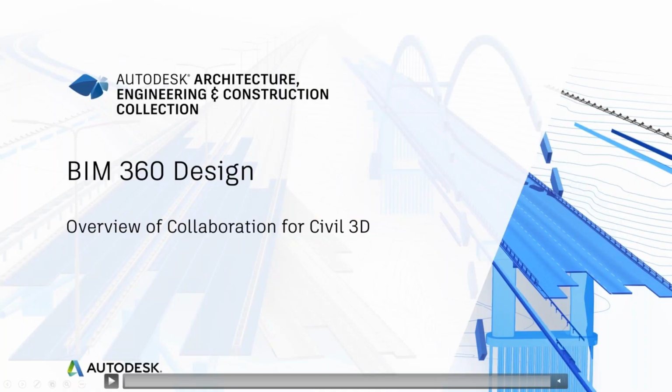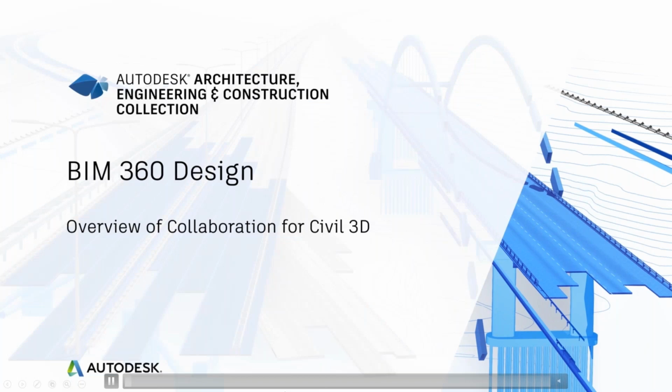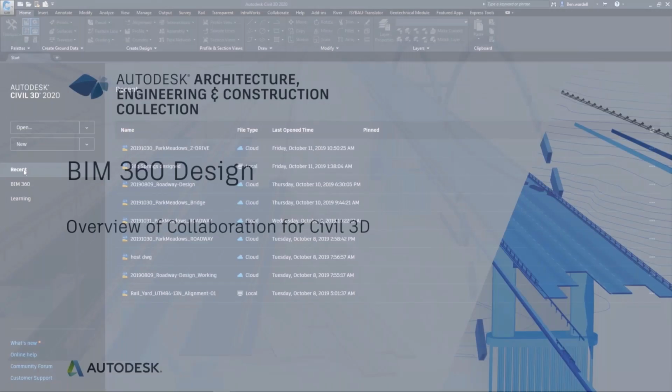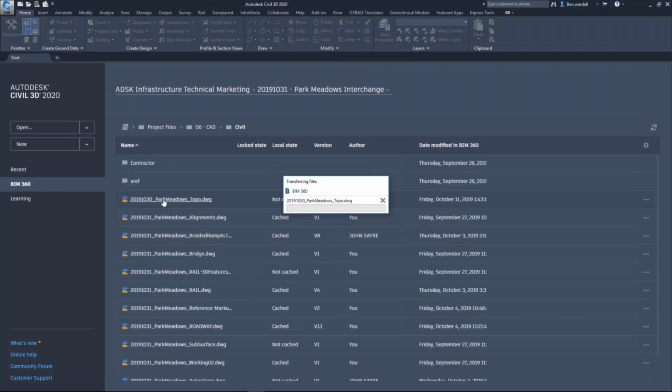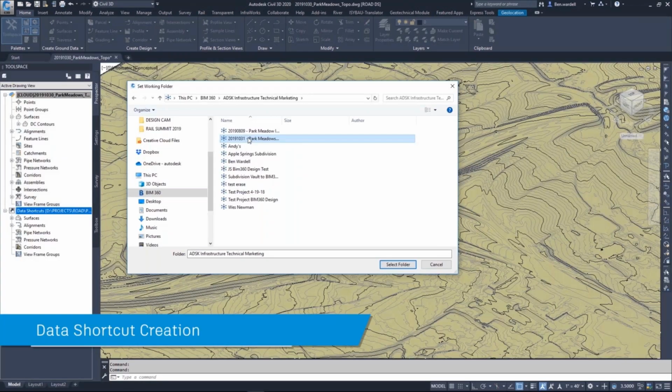Okay, so if you see here, what is collaboration for Civil 3D? Now for BIM 360 Design, Civil 3D has its collaboration. Instead of saving a drawing directly onto your machine, you can directly save it onto a BIM 360 hub from which data can be accessed. The beauty of BIM 360 Design now is that it allows for data shortcuts.